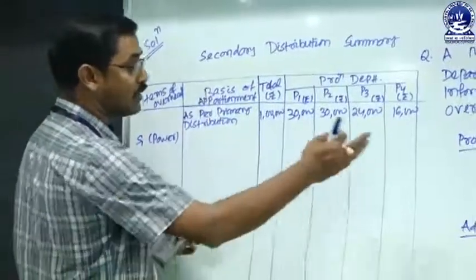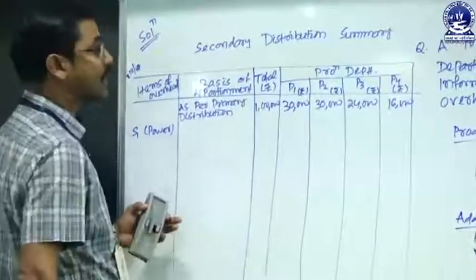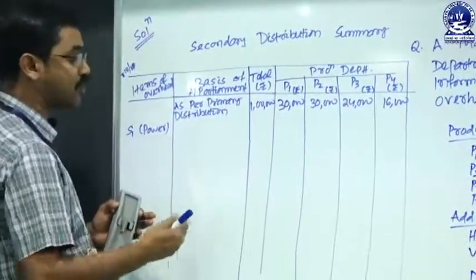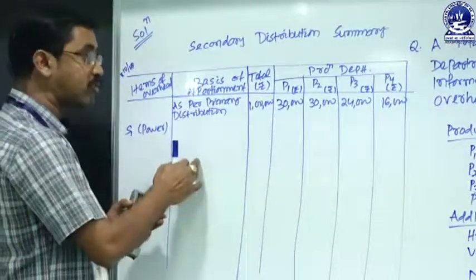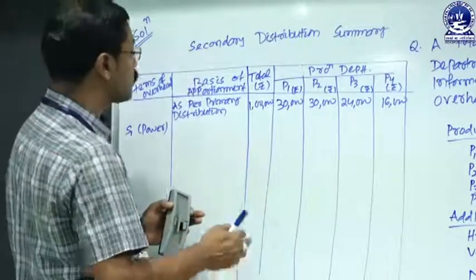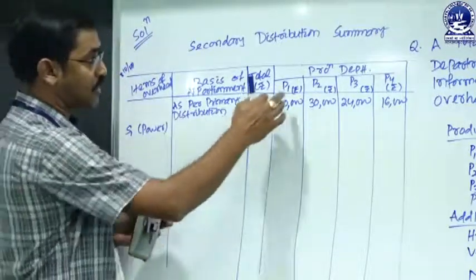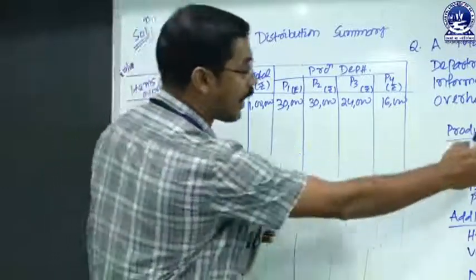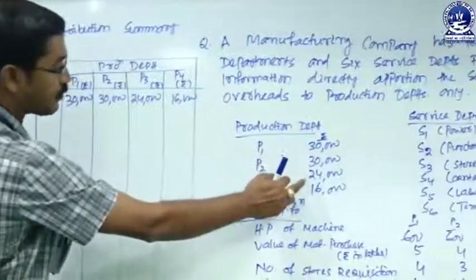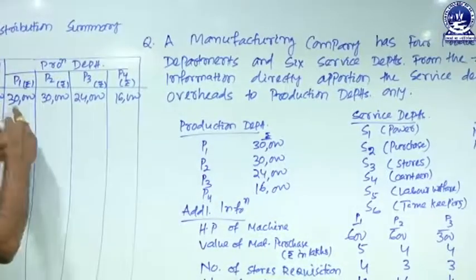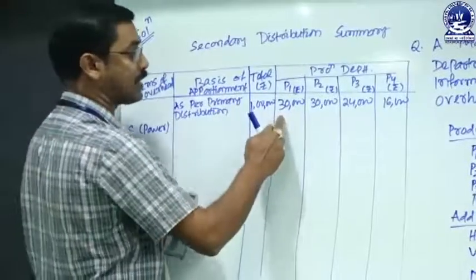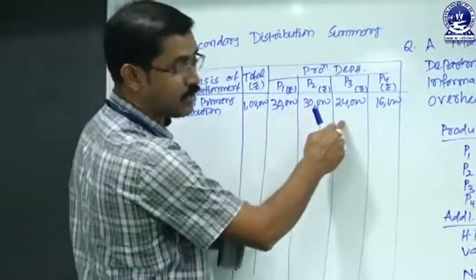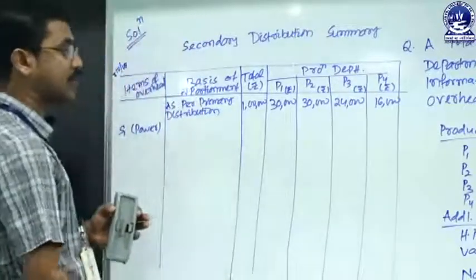So how will that be worked out? This is the solution relating to that problem. Here it is mentioned as secondary distribution, because here we are directly reapportioning the service department cost to production departments. As per the primary distribution summary, the total cost relating to production departments is 1 lakh, that means 30,000 plus 30,000 plus 24,000 plus 16,000. So the total amount is rupees 1 lakh. P1 gets 30,000, P2 gets 30,000, P3 gets 24,000 and P4 gets 16,000.